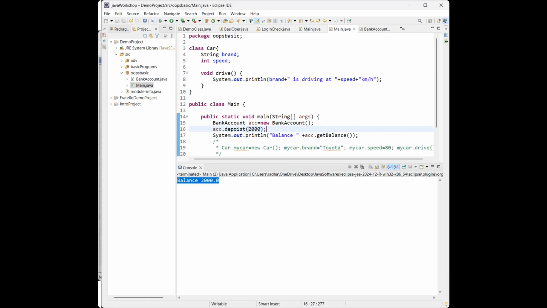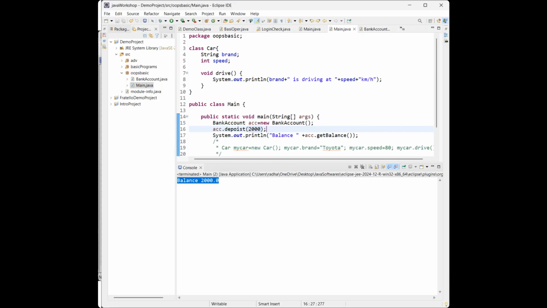To control that access, we are using getters and setters. What can we say from this? This is secure and easy to maintain because we can't directly access those variables.